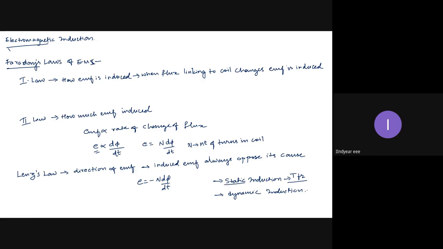So what does static induction mean, and dynamic induction is for generators. The generator works on the dynamic induction principle. Here, static induction, or statically induced EMF: if you take a coil and pass some current through it, obviously an alternating current, not direct current, it will create a flux around it.